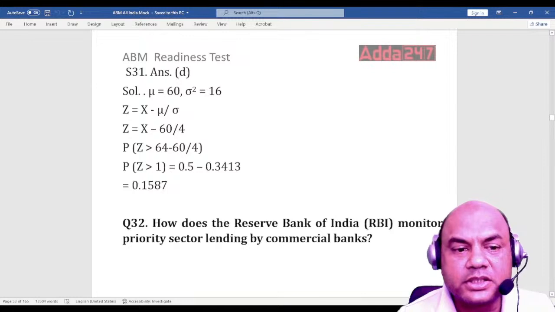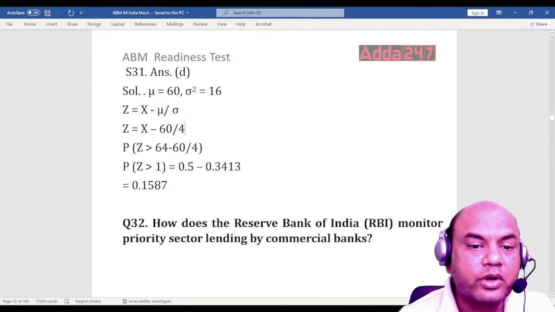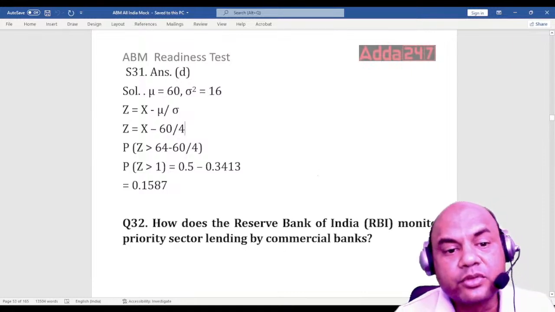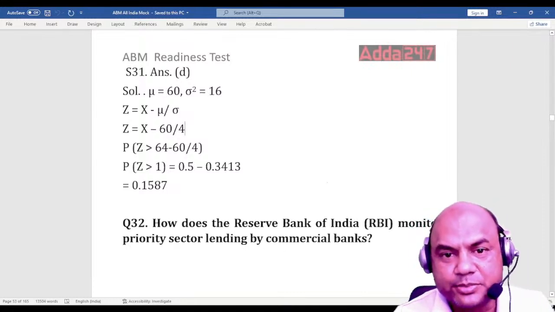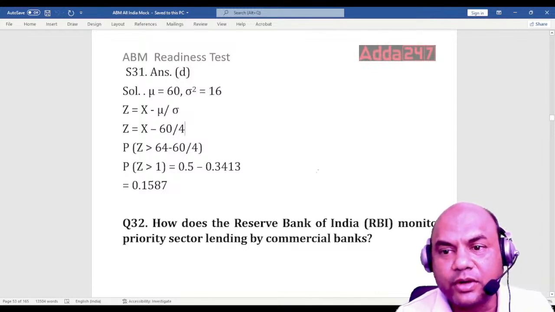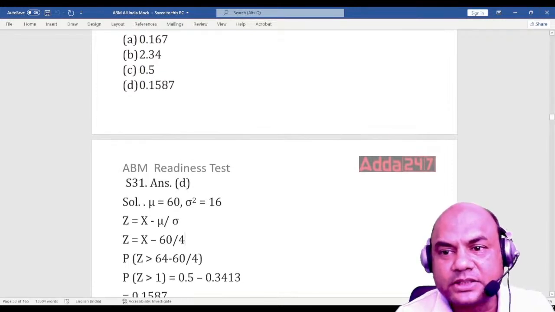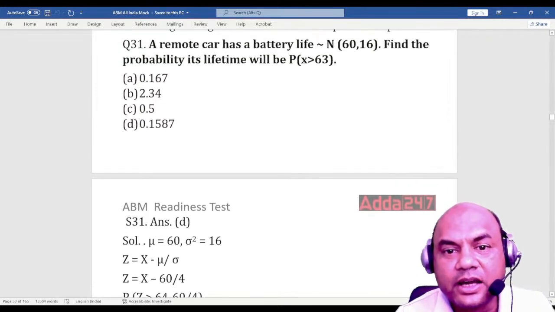So now solve this. Z equals X bar minus mu upon 4. Now what do you know and what do you require over here? Look at X bar. Why 64? Because look at this, greater than 63.